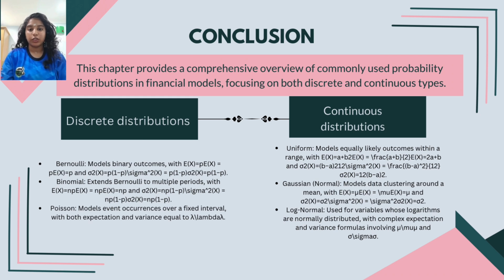Continuous distributions include uniform, which models equally likely outcomes within a range with expectation E(X) equals a plus b over 2 and variance sigma squared of X equals b minus a squared over 12. Gaussian, also known as normal distribution, models data clustering around a mean with expectation E(X) equals mu and variance sigma squared of X equals sigma squared. Log normal is used for variables whose logarithms are normally distributed, with complex expectation and variance formulas involving mu,